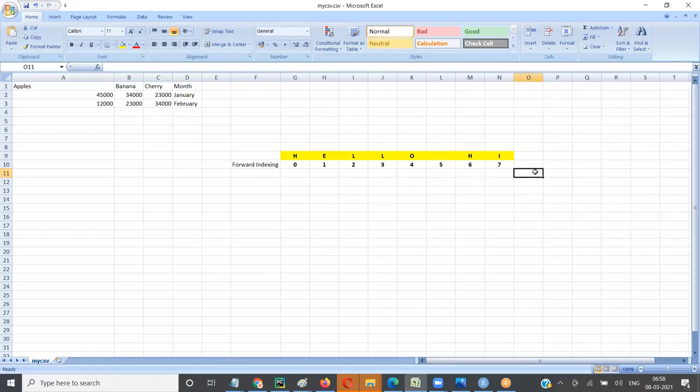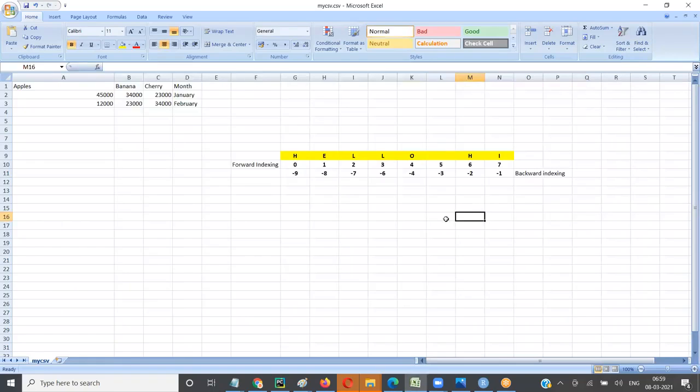You also have backward indexing. In backward indexing, this will have position -1. This is what we saw, length -1. So Python says, oh, why are you doing length -1? You just say -1, I get it. So -1. This becomes -2, -3, -4, sorry, -6, -7, -8, and -9.